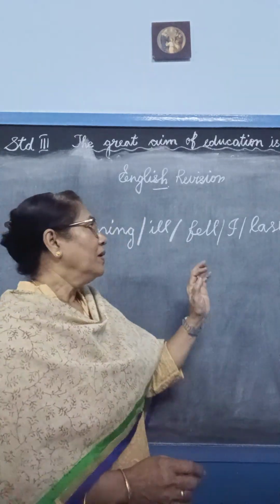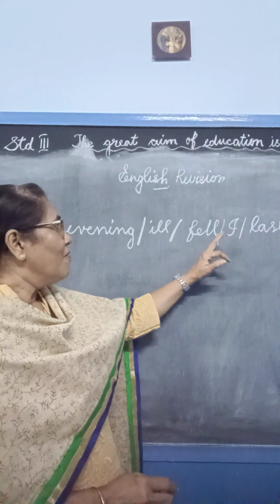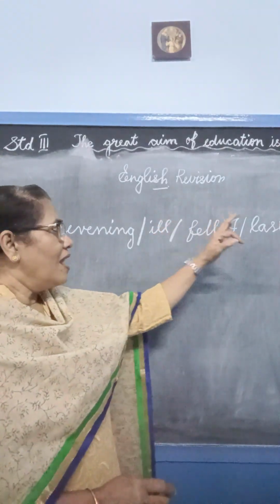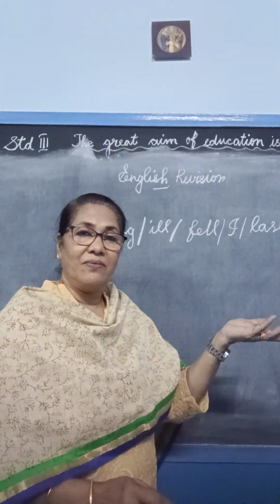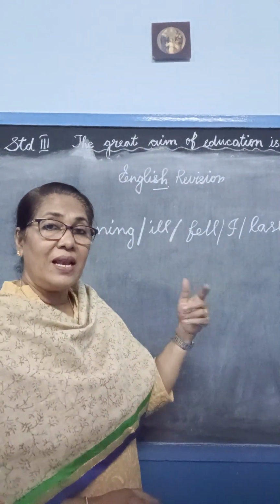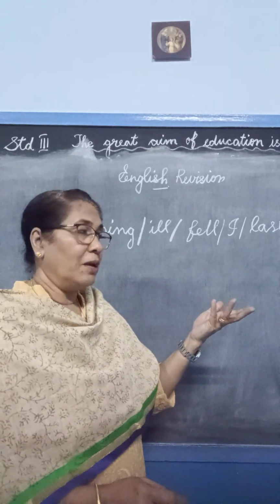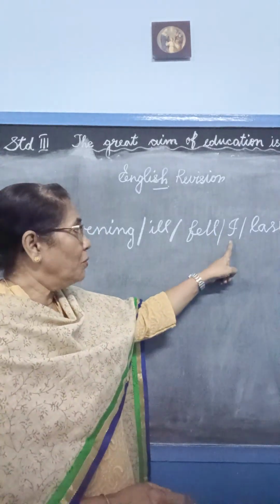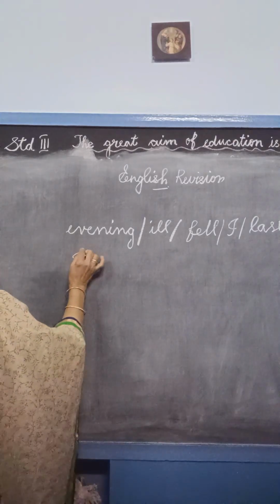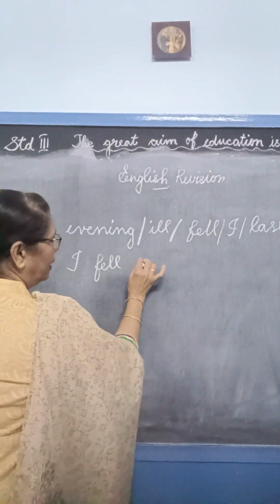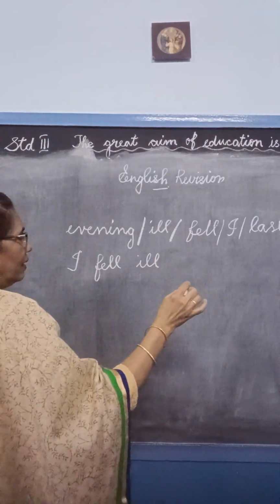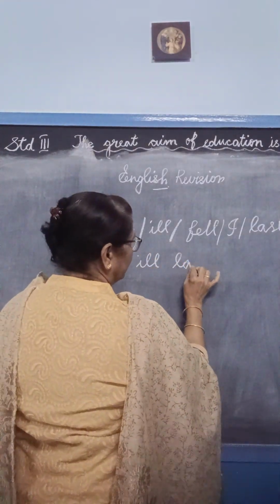That's the rule. Okay. So, I fell ill last evening. That means last evening, the previous evening, I was not keeping well. Fell ill means I was not keeping well. So first, how do you use I? You begin with capital letter I. Fell, ill, last evening.